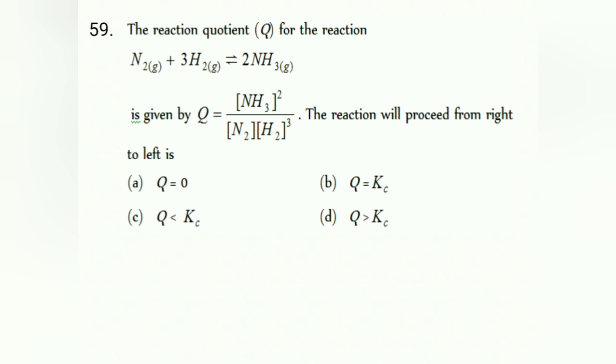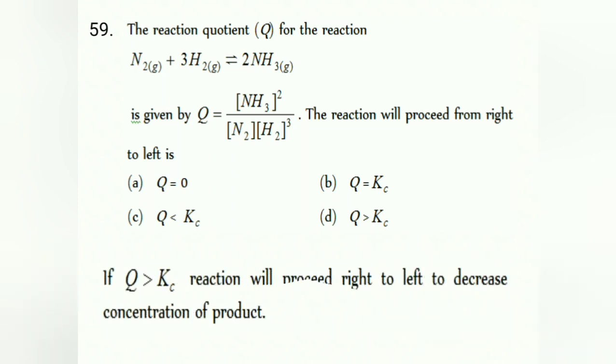The reaction quotient for the reaction is given. So the reaction will proceed from right to left. Remember, right to left means it is a backward reaction. Correct? So if Q value is more, what happens? If Q value is more, the product concentration is more. If product is more, remember, then reactant is less. Always the reaction will move from more to less, hence it is from right to left. So the answer is D here, Q more than Kc.